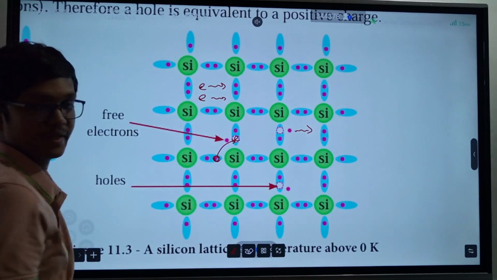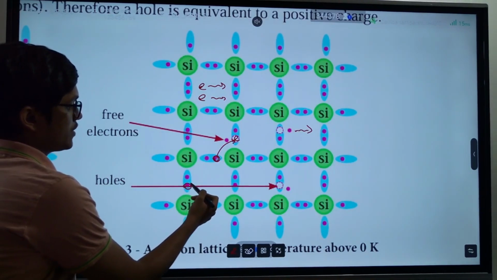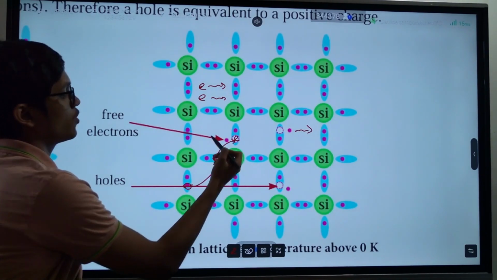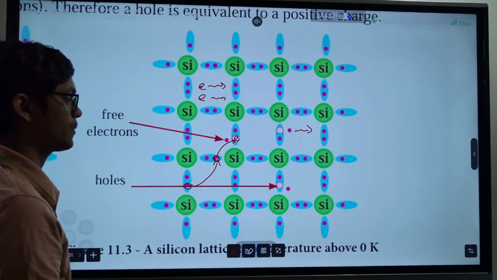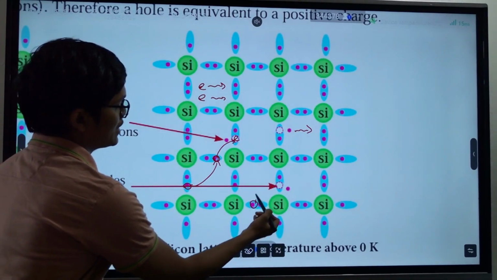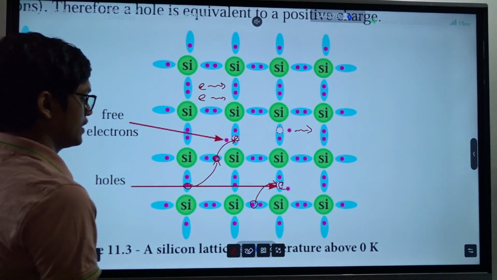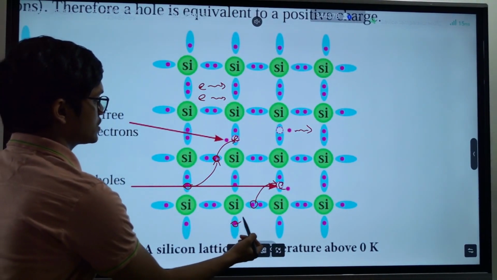Now you have a hole here. Then this electron will create a hole here and jump to this hole, filling this hole. Clear? And this electron will jump to this hole.